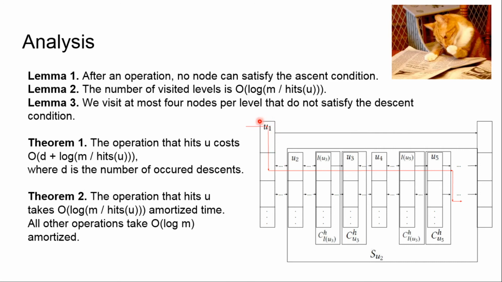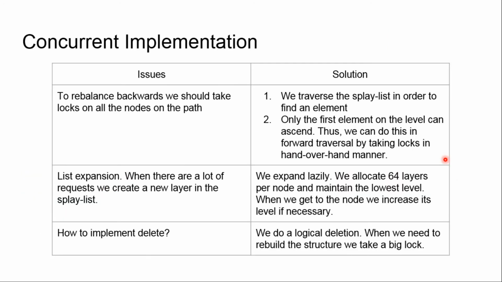Then we release the topmost node and lock the node on the third level, the rightmost by the path. And then we check for ascent the node on the third level, and so on until we get to the node. So by that we have forward hand-over-hand locking, which is much better than locking everything on the backwards path.